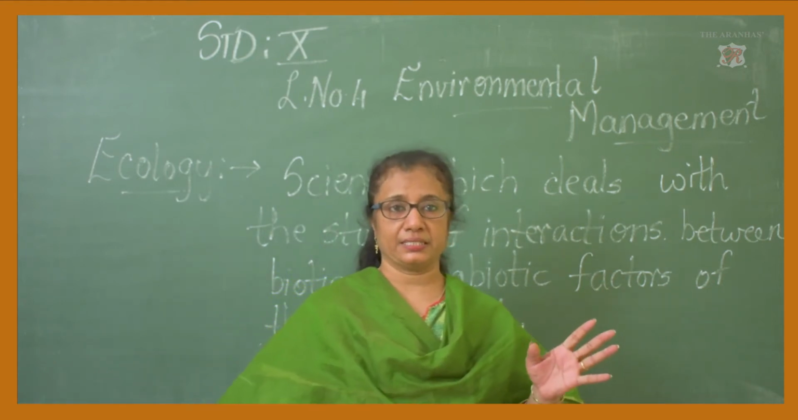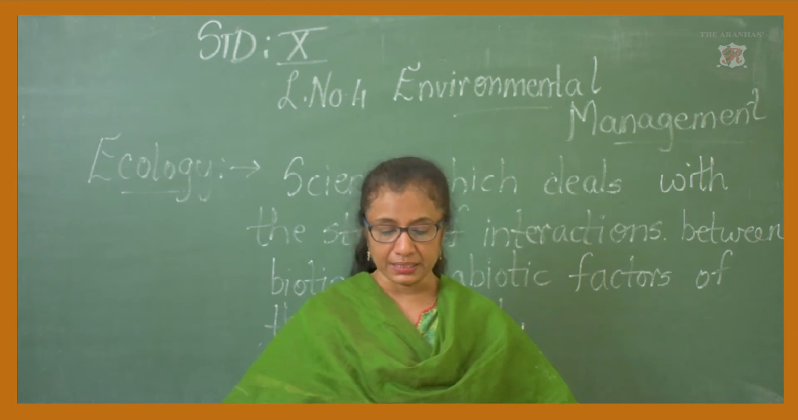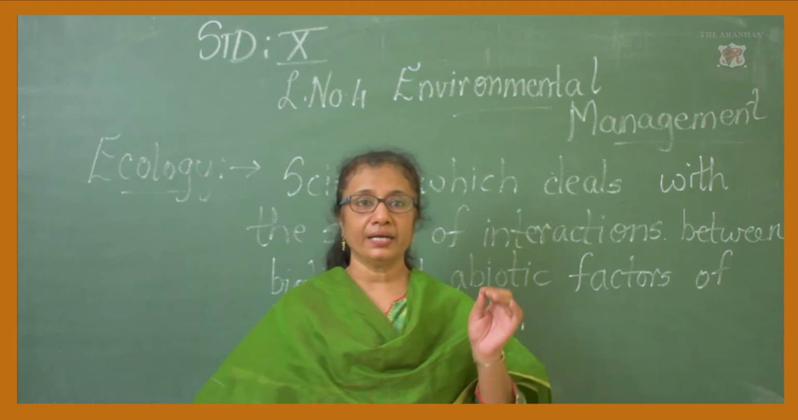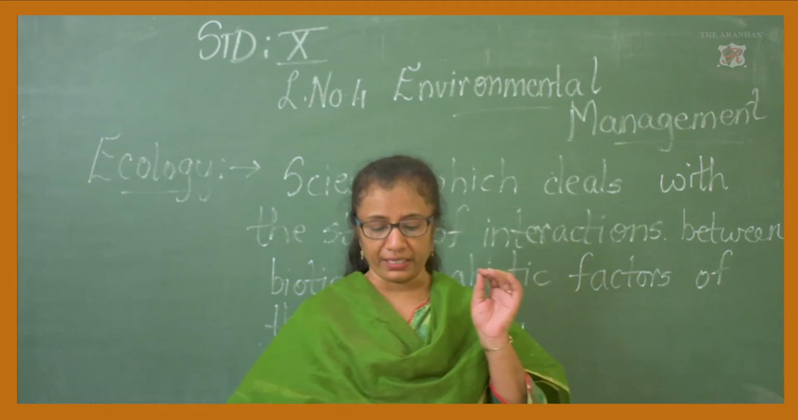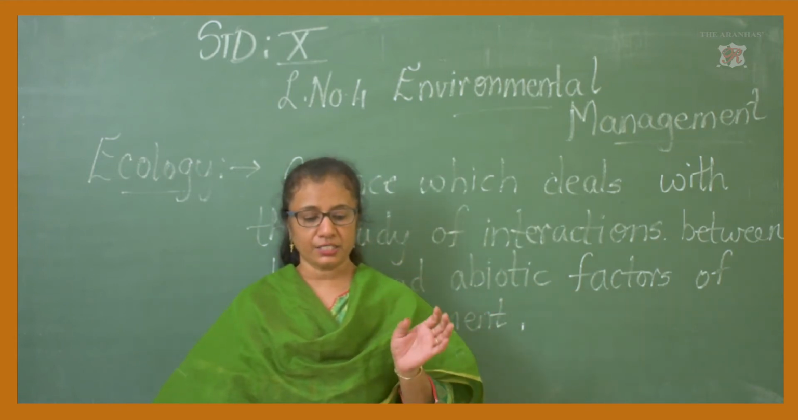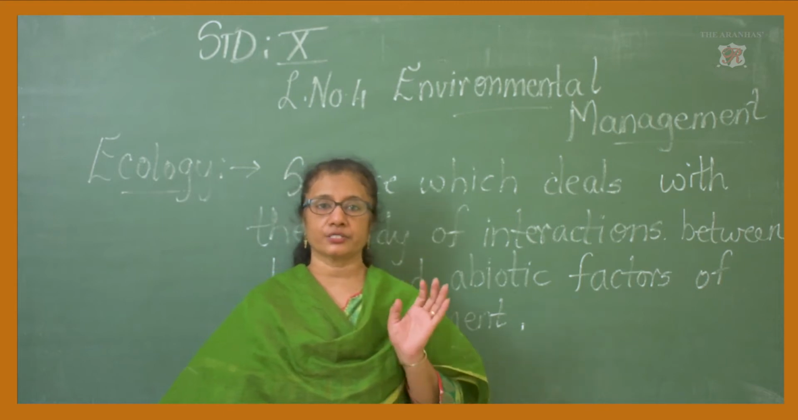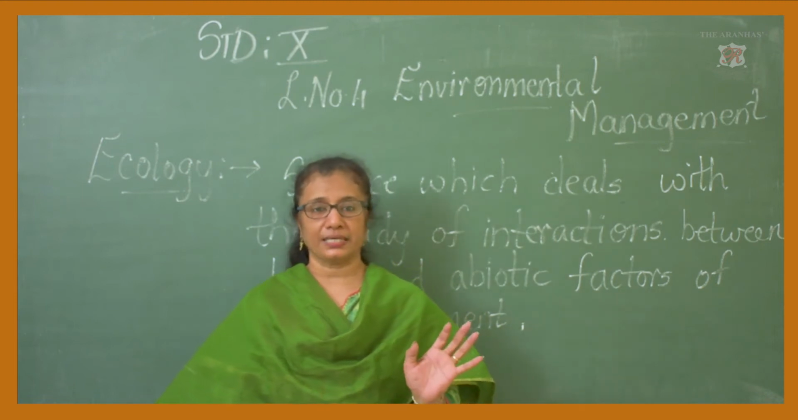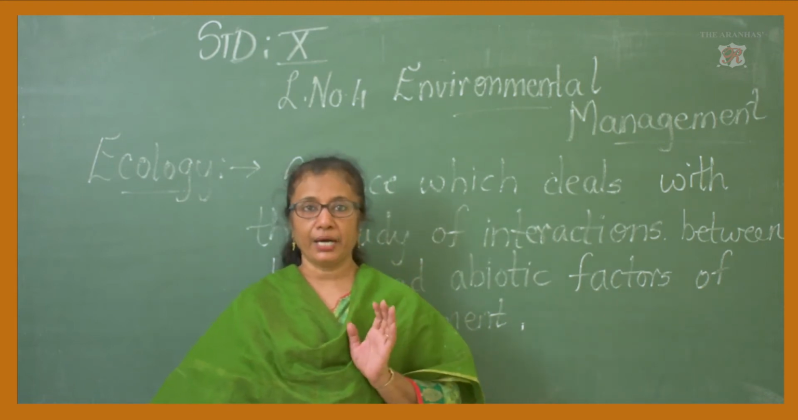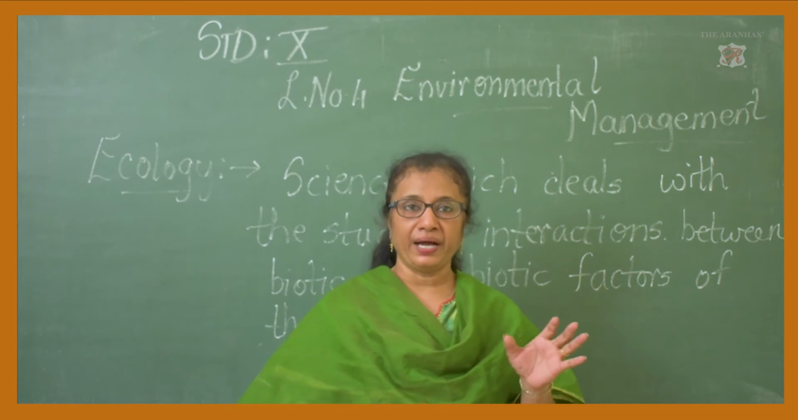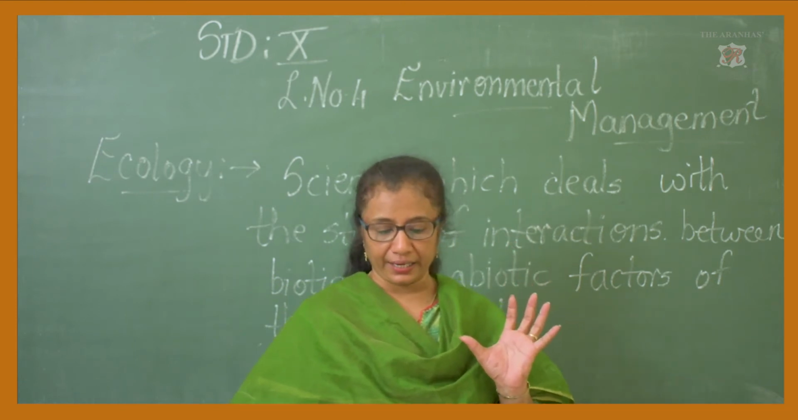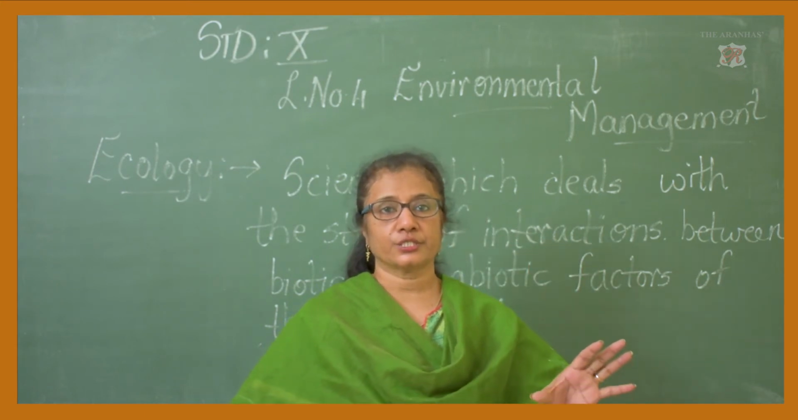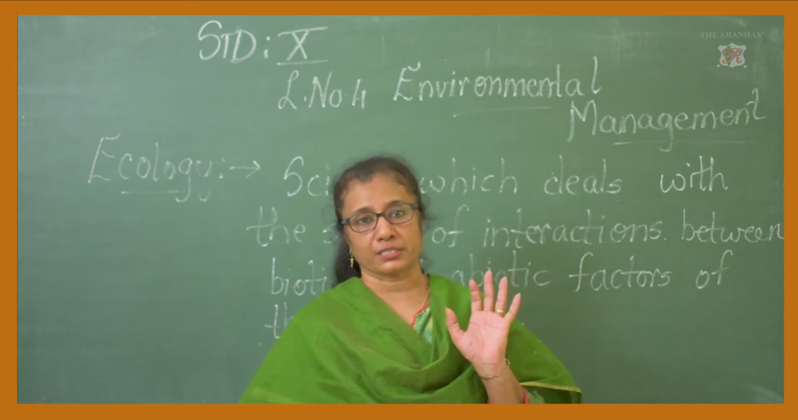Now, in the true sense, biotic and abiotic factors occupy a definite geographical area, and their interactions collectively constitute the ecosystem. Abiotic and biotic factors occupy a definite geographical area, and their interactions collectively form an ecosystem.